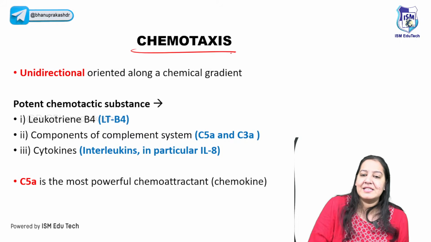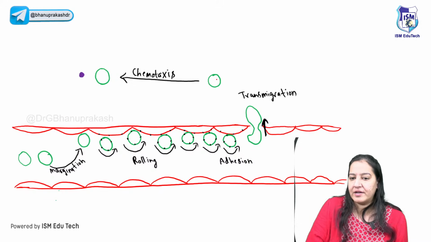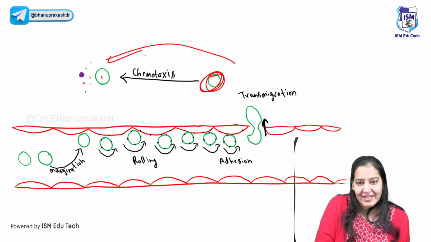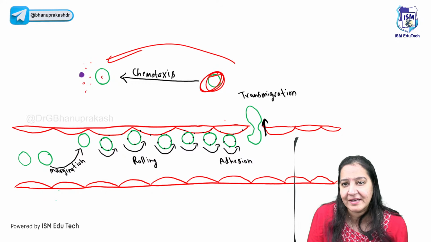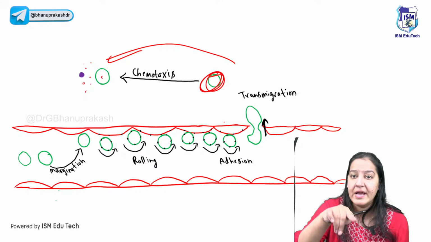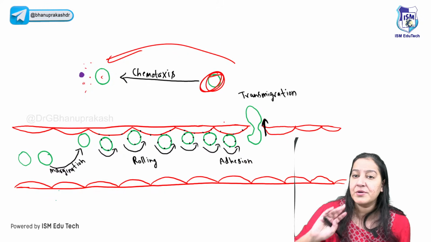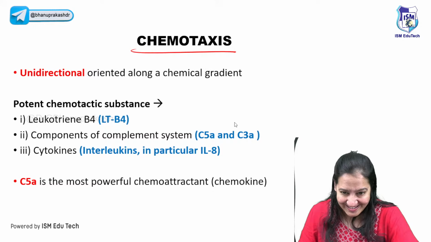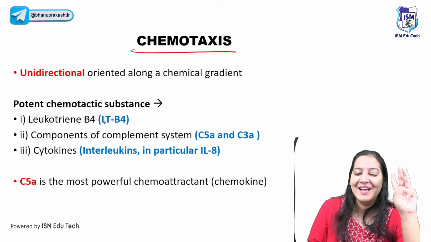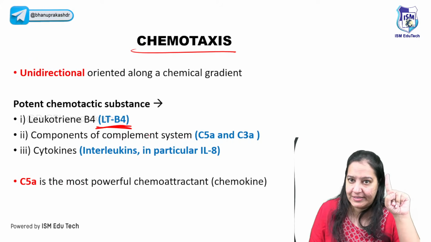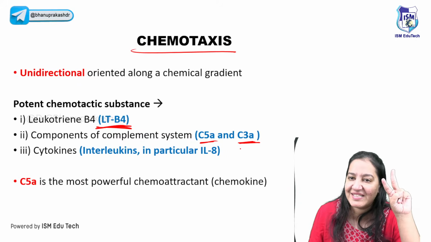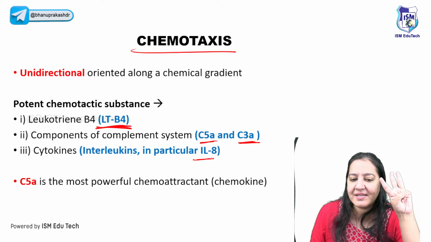Now next is chemotaxis. Chemotaxis is what? After coming out, the bacteria is secreting a chemical that is attracting the WBC, right? WBC don't have eyes to see where to go. It is moving due to the chemical. So can you name the chemical? There are 3 chemicals you have to learn here. The first is leukotriene B4. Learn it. Leukotriene B4. The next is complement C5a and C3a. And last is interleukin 8.